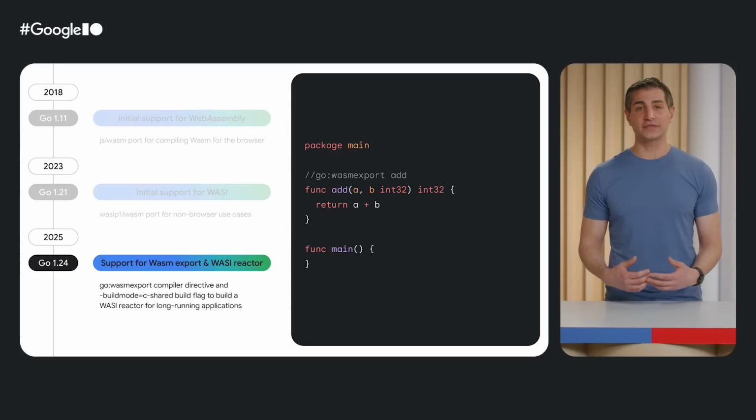When we compile code like this into a WASM module, we can import it in a WASM host, and the WASM host can directly call the module's exported functions. Second, Go 1.24 added support for building WASI reactors. When you use this capability to build a WASM module in reactor mode, the module can remain initialized even after it is finished executing. This is really useful for long-running plugins or extensions that you want available indefinitely. Initialize it once, leave it running, and it can continue to respond to calls, including by maintaining state.